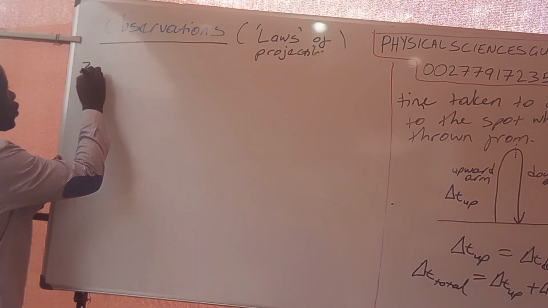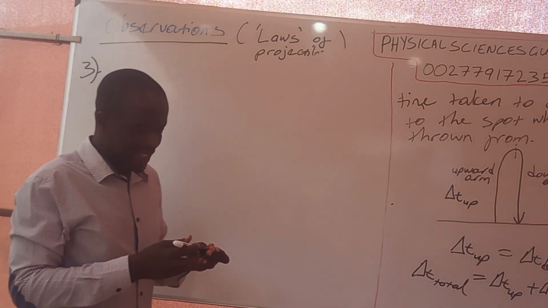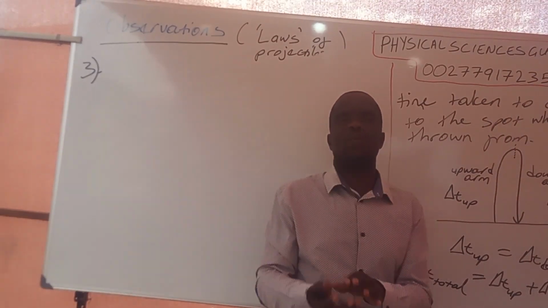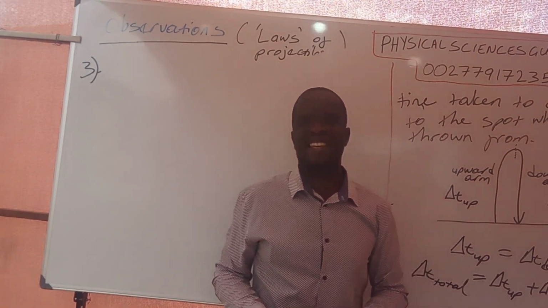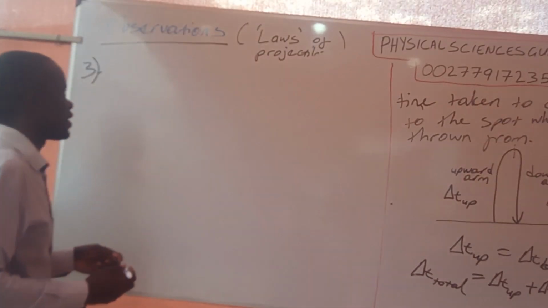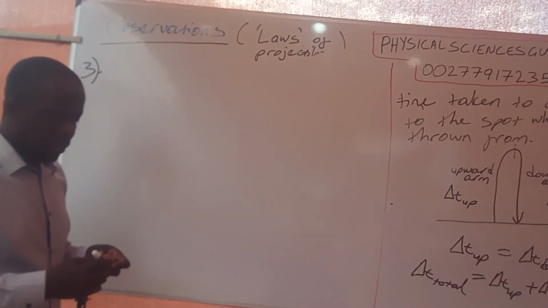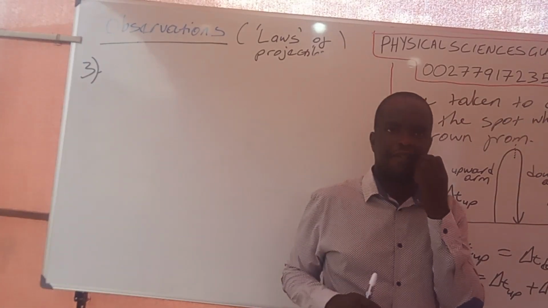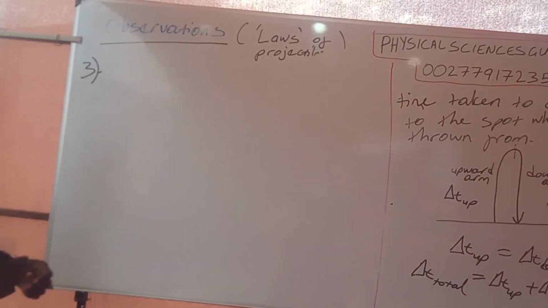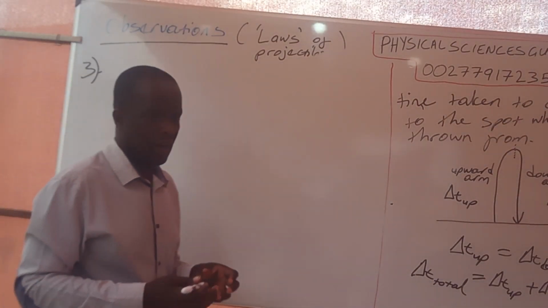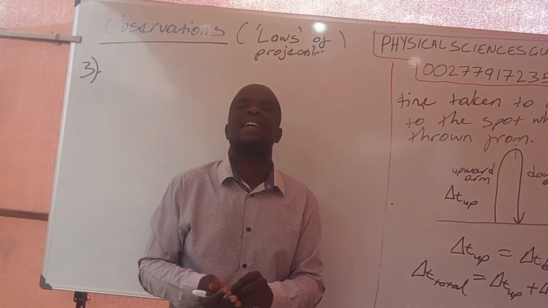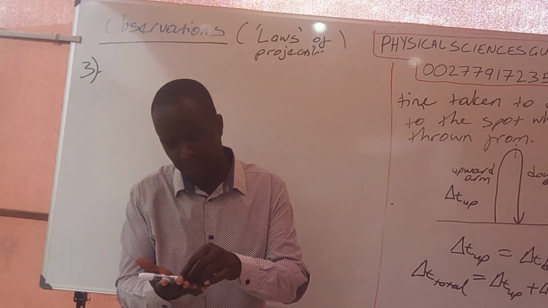Now, I want us to go to observation number 3. What are you observing as this projectile is going up and coming down to the place where it was thrown from? What is the third observation that you can see on this particular projectile? It's very important that you understand that. The third observation is about the size of the velocity of the projectile. When it leaves my hand, it has the greatest size, or the maximum velocity.